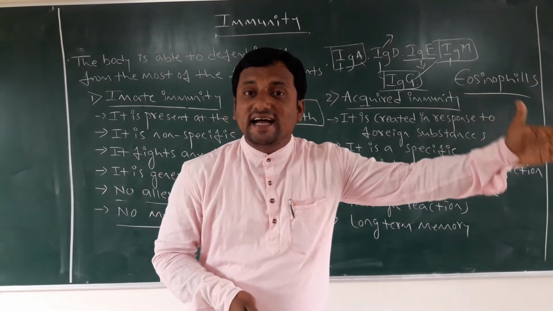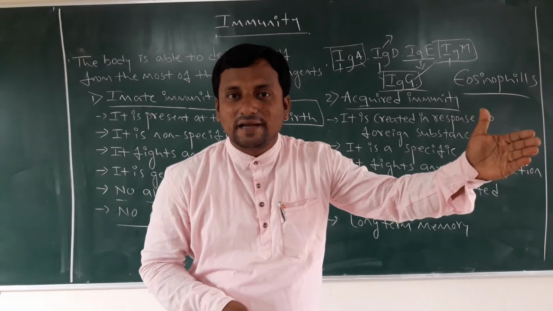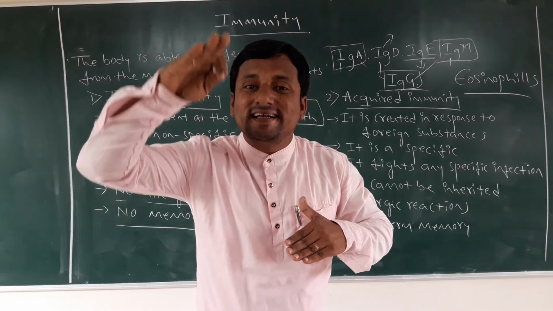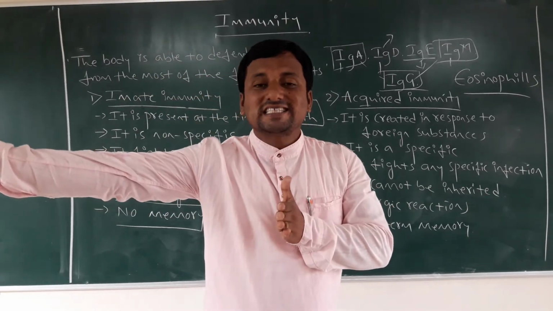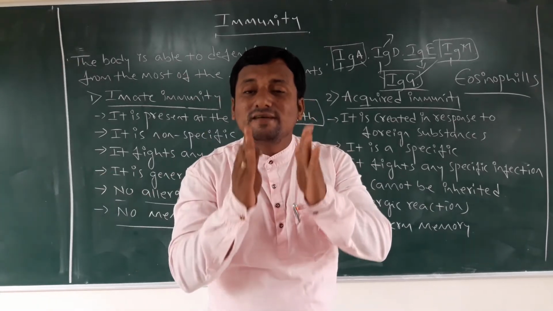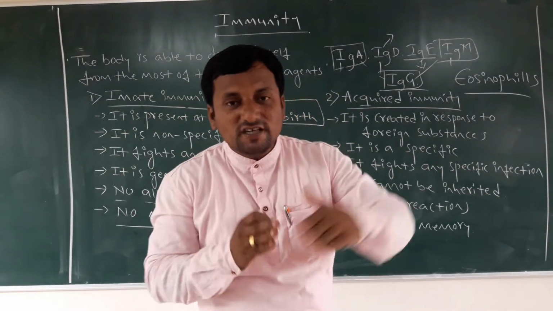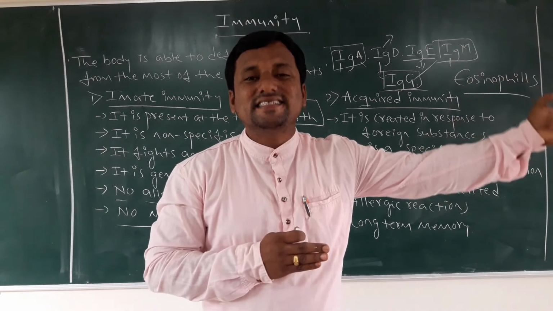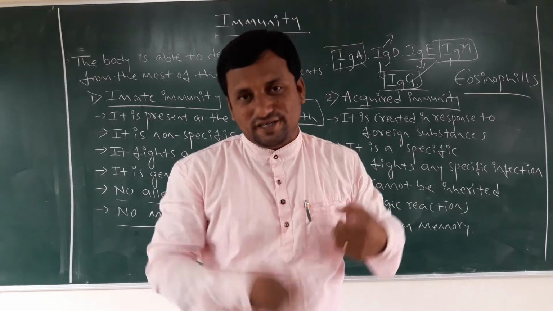When we take those tablets or injections from the doctor, immunity power is generated in our body in response to that type of infection. Are you getting the point? This is the acquired type, meaning it does not come by birth. We must go for vaccination or injections. Then only that power is created in our body.